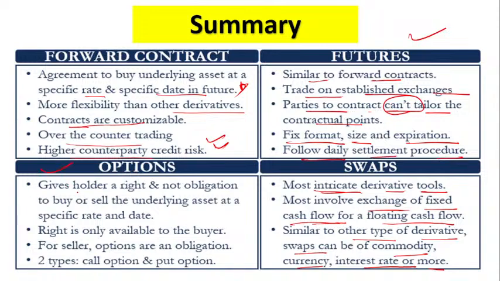What is an option? In an option, the holders have a right but not an obligation to buy or sell the underlying asset at a specific period of time or date. The right is only available to the buyers, and for the seller, an option is an obligation. The right is for the buyer who buys the option, and the obligation is only for the seller who sells the share.